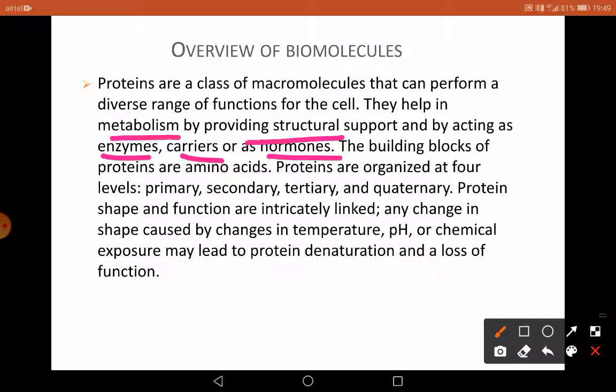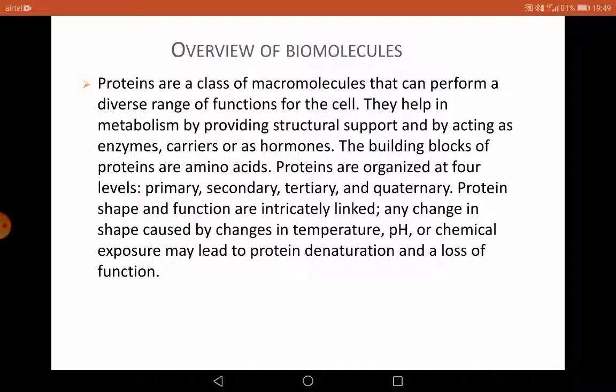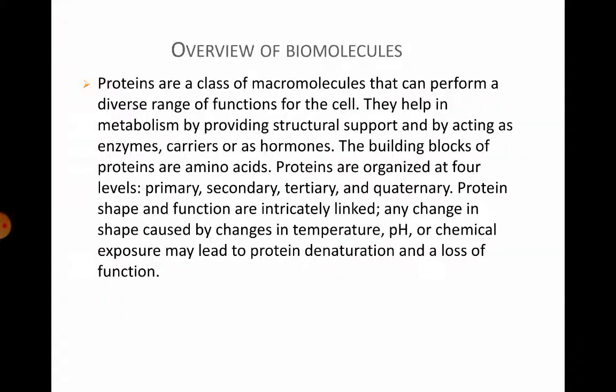Proteins are organized at four levels. They are primary, secondary, tertiary, and quaternary. They have four conformations. Protein shape and function are intricately linked, and any change in the shape caused by changes in temperature, pH, or chemical exposure may lead to protein denaturation and loss of the function. Change in the structure may cause loss of the function. So protein structure and function is very, very important in living organisms.